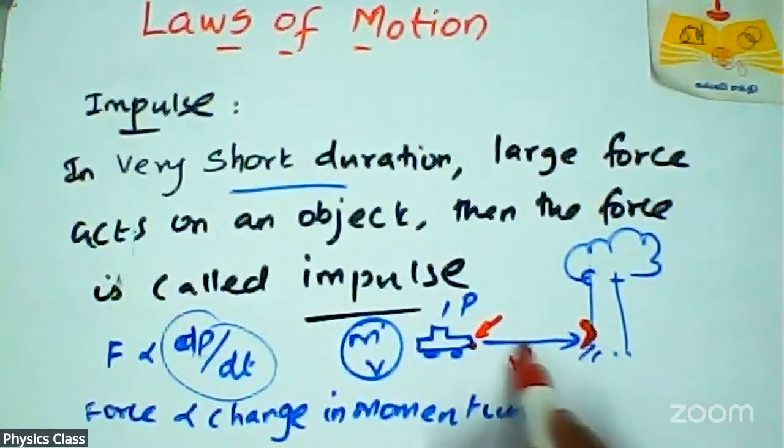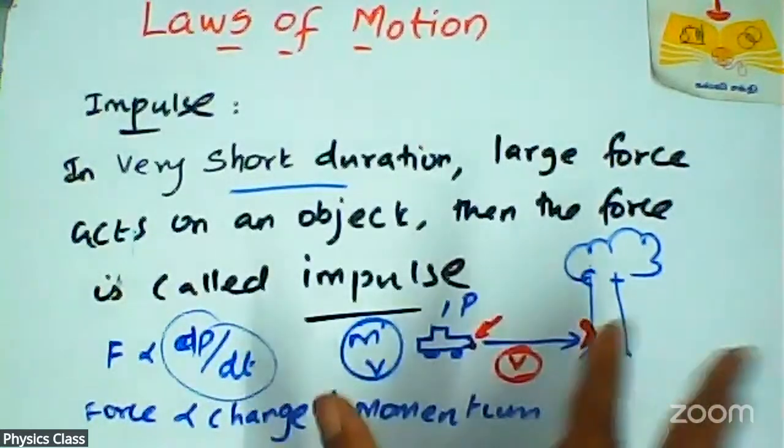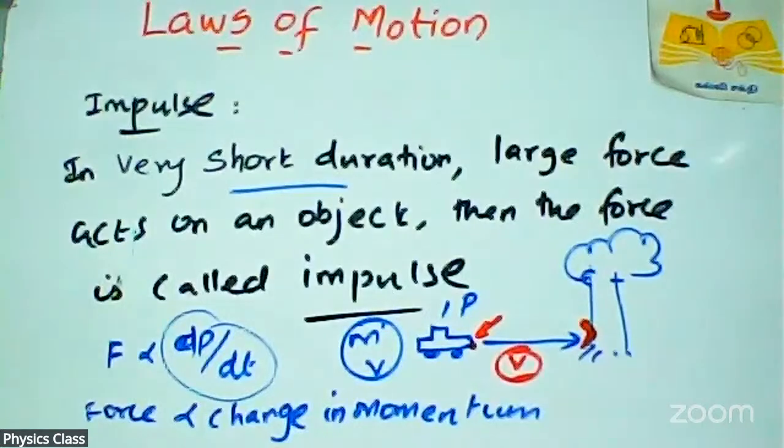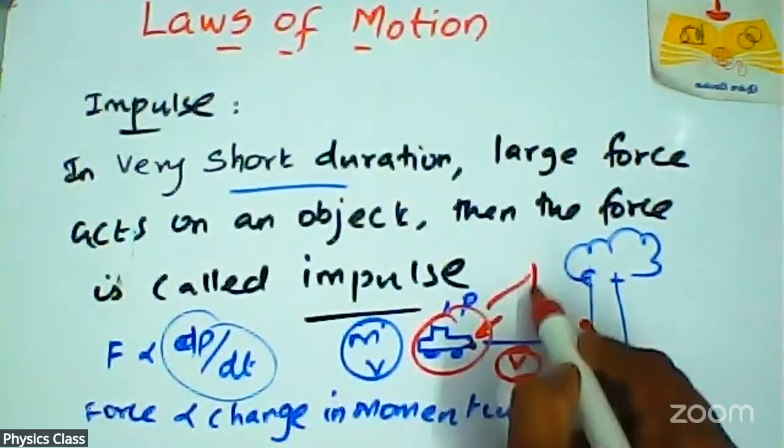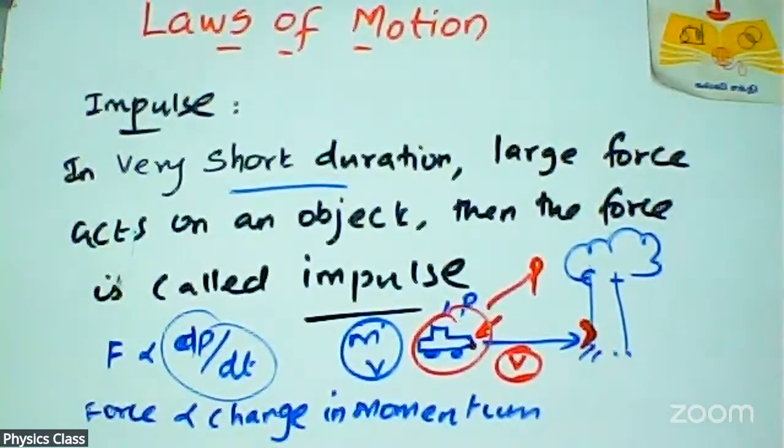Then the object's velocity will change. Once that car hits that tree, that velocity surely changes. So then you can say that the momentum of that car also changes, sir. Yes, so force is nothing but change in momentum.